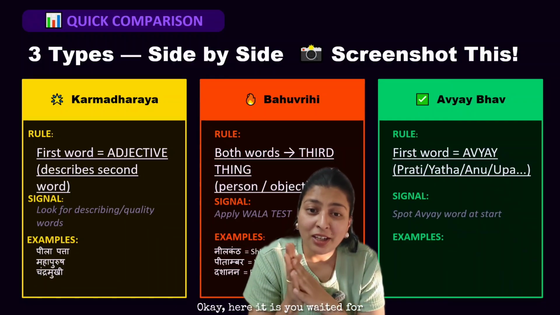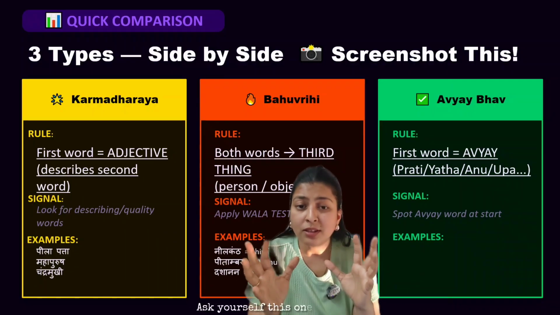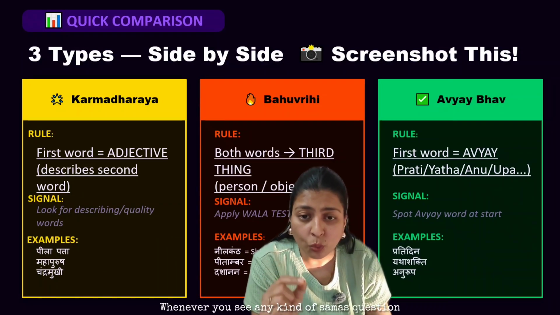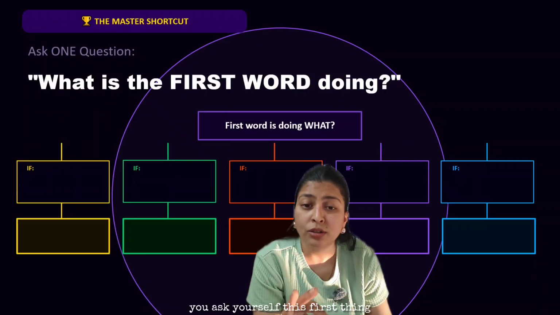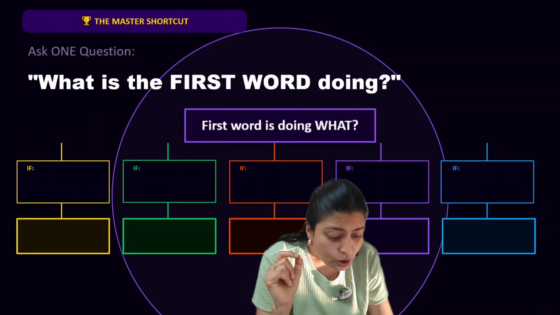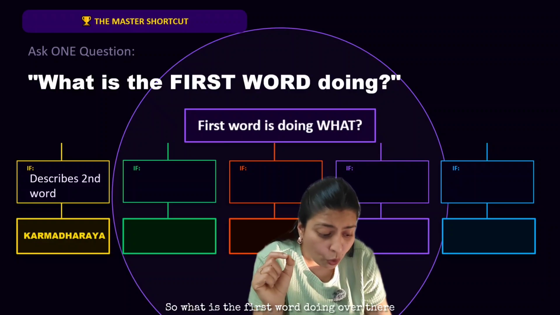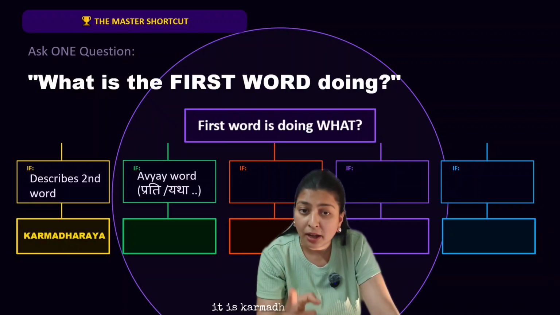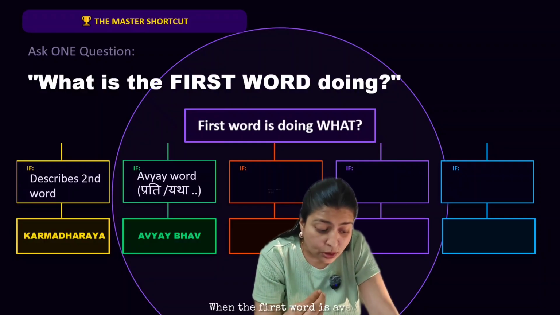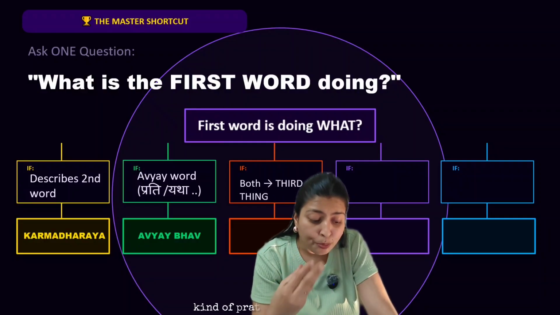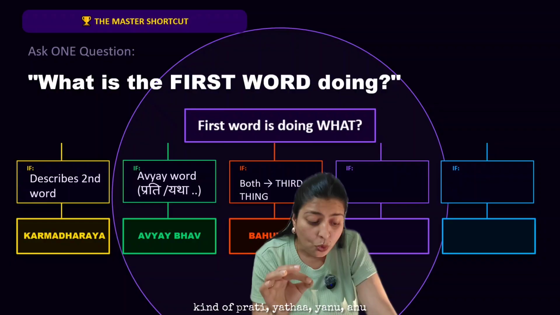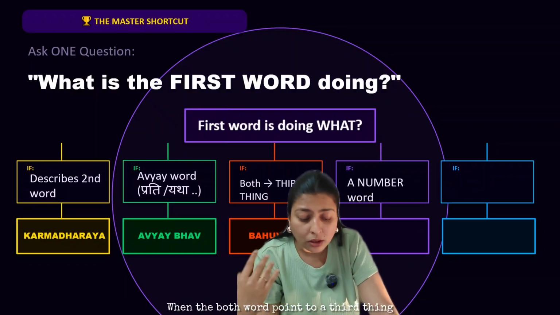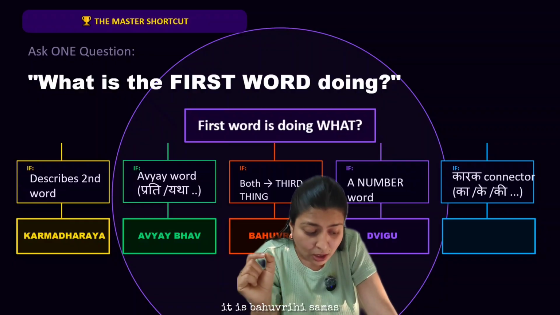Okay, here is what you waited for. Ask yourself this one question. Whenever you see any kind of samas question, you ask yourself this first thing: what is the first word doing over there? When the first word describes the second word, it is Karmdharaya Samas. When the first word is avyay, like Prati, Yatha, Anu, it is Avyayibhav Samas. When both words point to a third thing, it is Bahuvrihi Samas.